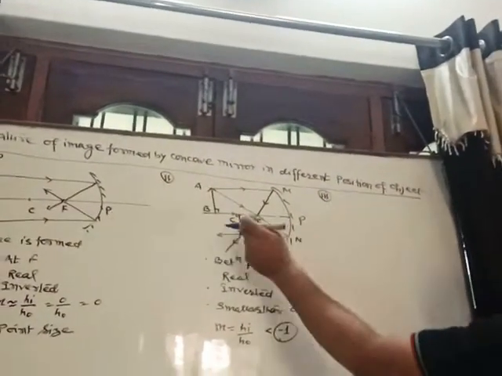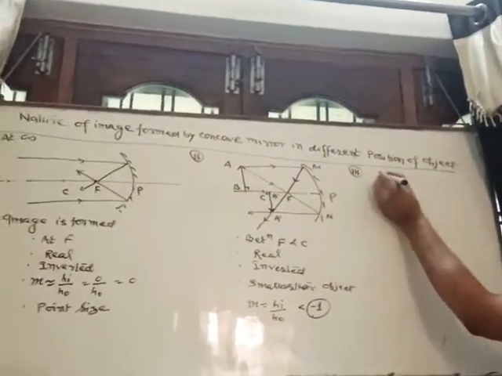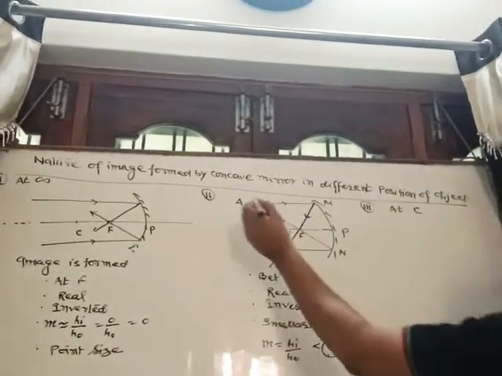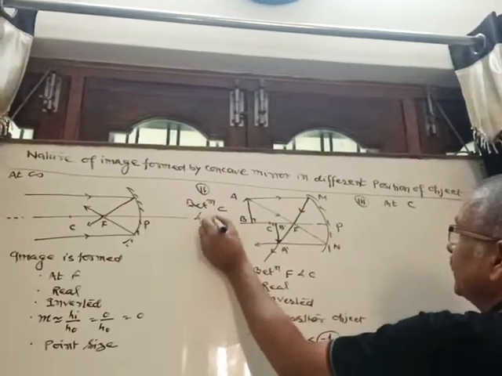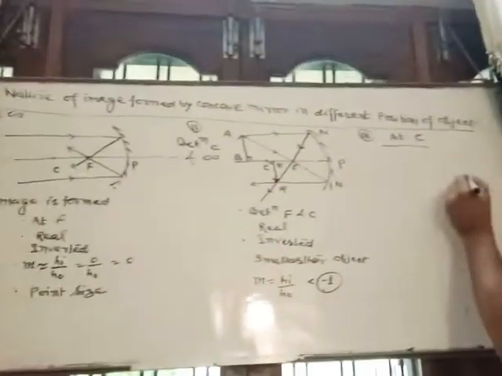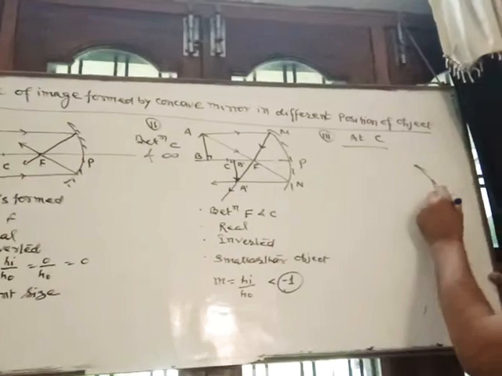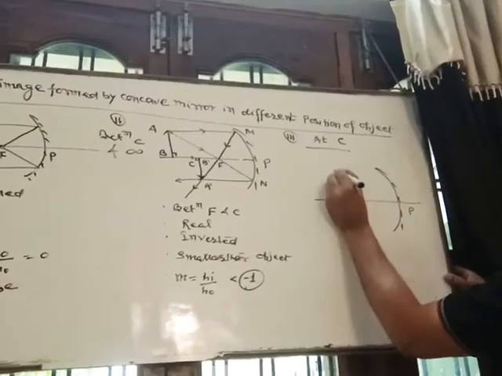Now the third case, when the object is kept exactly at C, between C and infinity, correct? So at C, here AB.